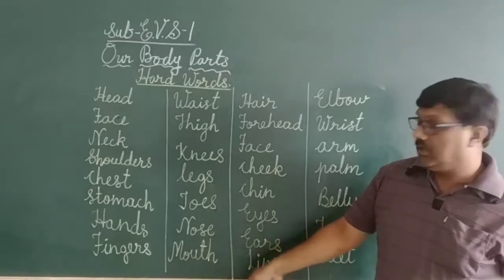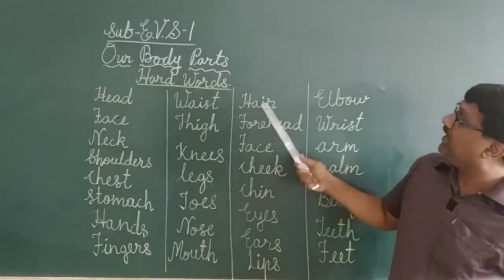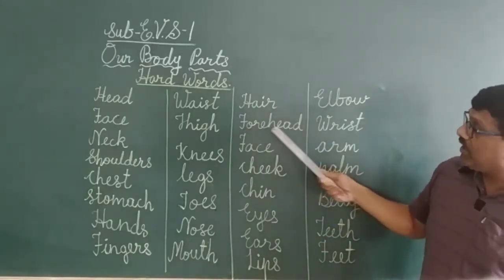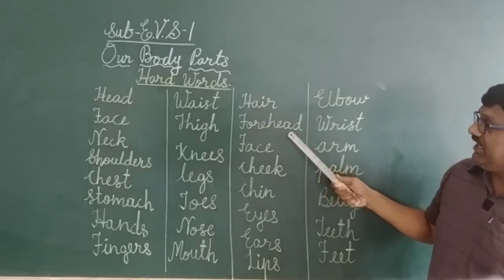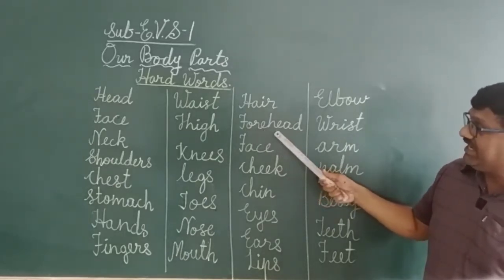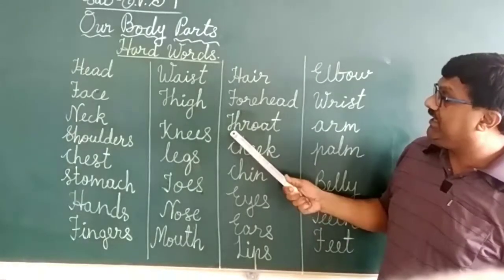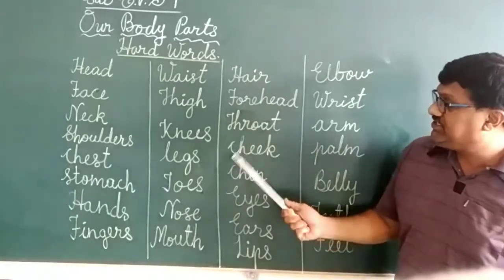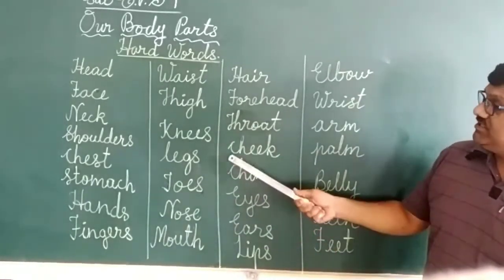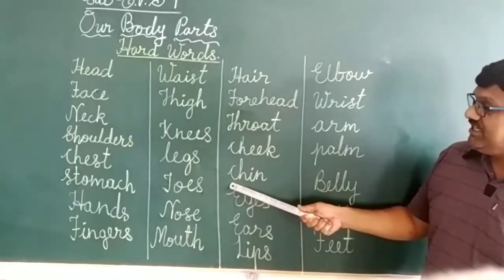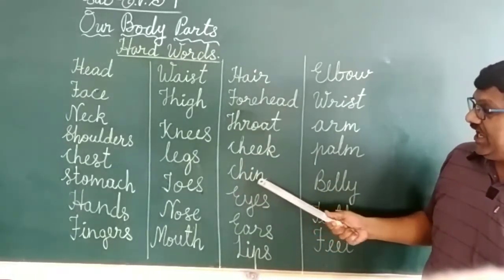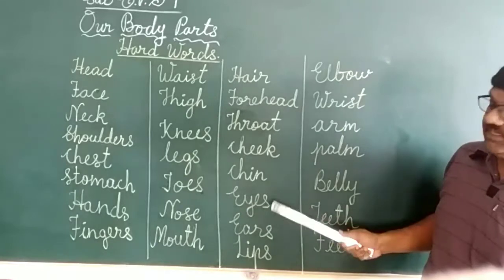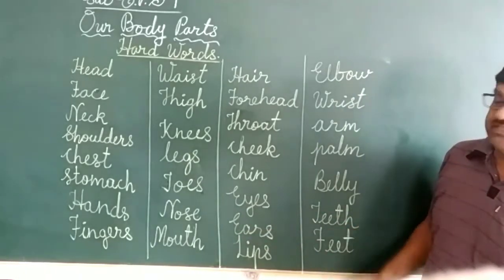Nose, N-O-S-E, nose. Mouth, M-O-U-T-H, mouth. Hair, H-A-I-R, hair. Forehead, F-O-R-E-H-E-A-D, forehead. Throat, T-H-R-O-A-T, throat. Cheek, C-H-E-E-K, cheek. Chin, C-H-I-N, chin. Eyes, E-Y-E-S, eyes. Ears, E-A-R-S, ears.